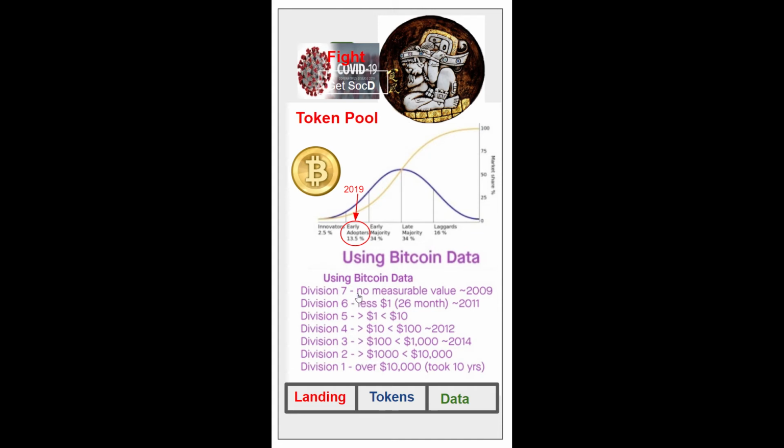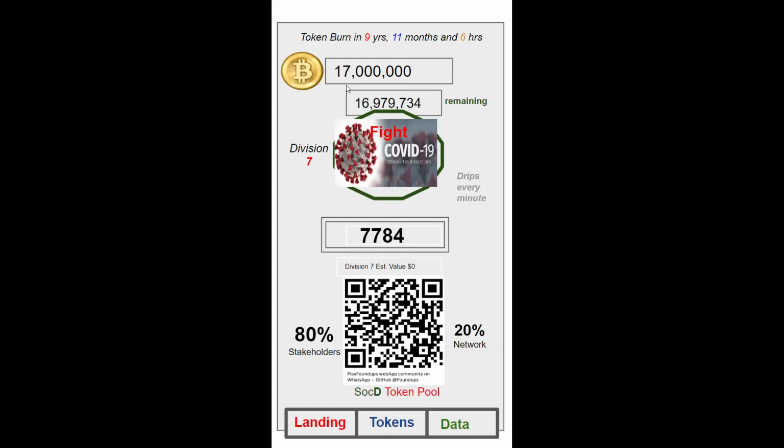So, we have basically 10 years of data here, 2009 to 2019, up to the early adoption. In those 10 years, by 2019, 17 million coins were issued. That's why I only have 17 million coins. Not only that, the whole tokens burn after 9 years, 11 months, and 6 hours, which means you have to exit out of it.